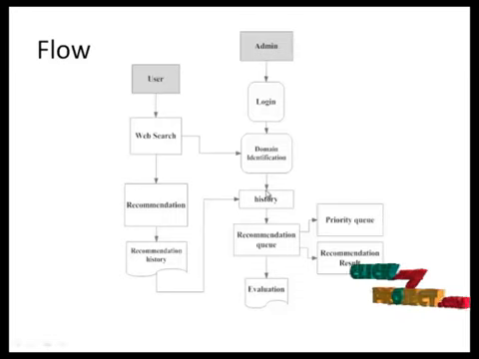Based on this history, the admin will get the recommendation queue, that is, the priority queue of the web search. Based on the priority queue and recommendation queue, we fetch the recommendation result for a particular domain. That is, when we select the domain as web mining, it will show the priority queue of web mining and the count of the search history of the web domains. So the selected domain has maximum priority. Finally, the admin will evaluate the project based on the performance of web search and the recommendation of the user.